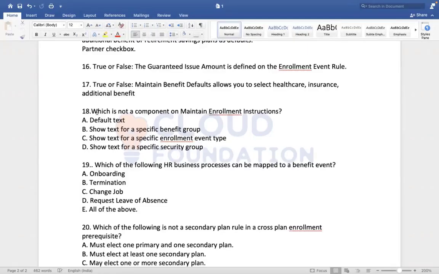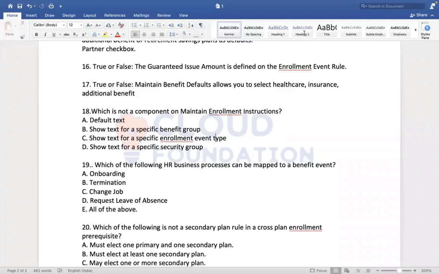What is not a component on maintain enrollment instruction? Which one is not a component? The task is maintain enrollment instruction. We are given enrollment instructions. The instructions maintain is to default the text, show text for a specific benefit group, show text for a specific enrollment event type, show text for a specific security group.